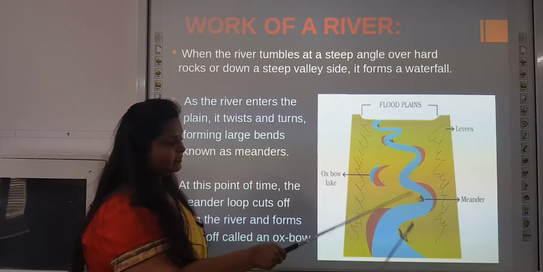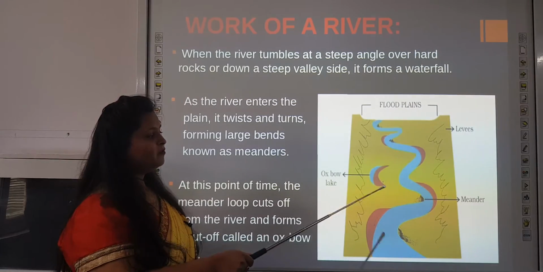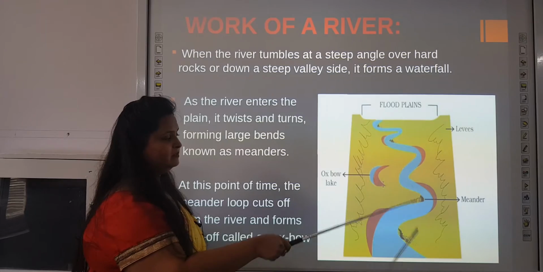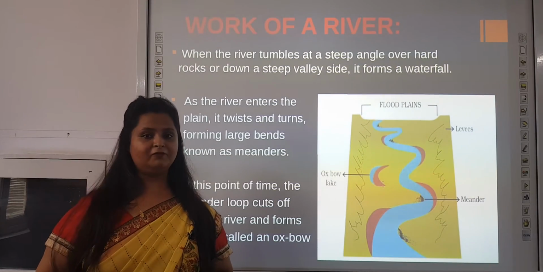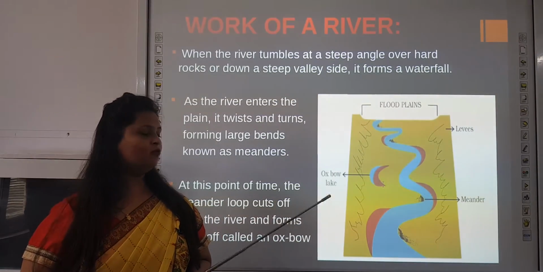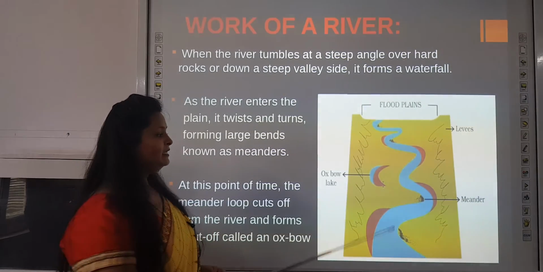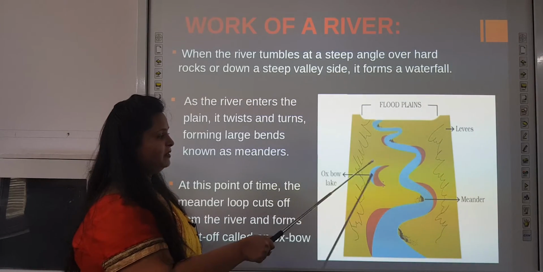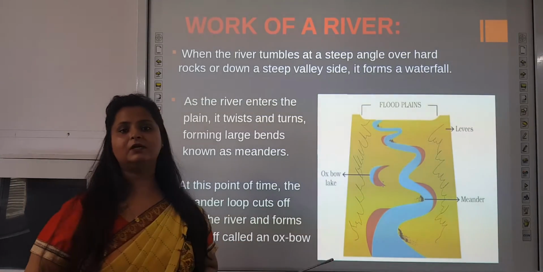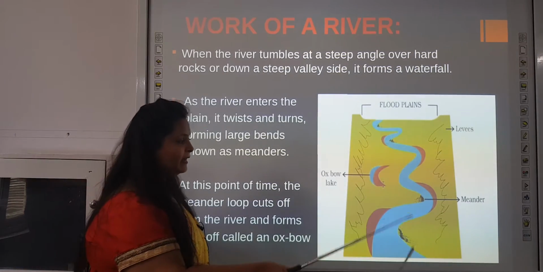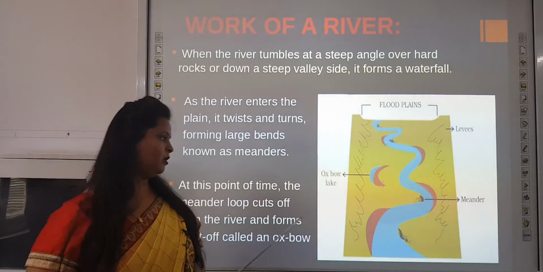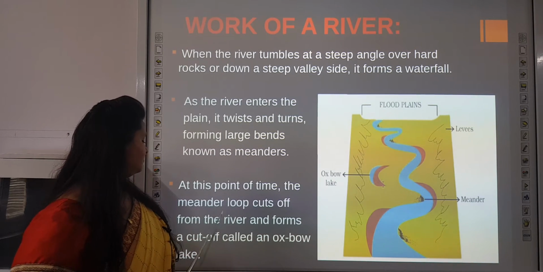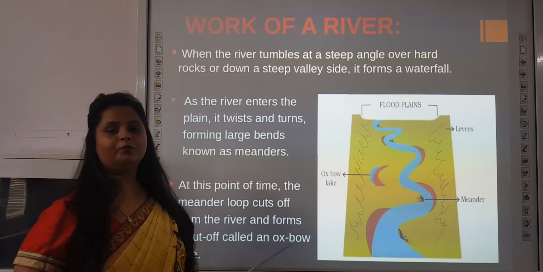You can see the meander in this diagram. When the flow of the water is very high, these kinds of shapes, these bends, are formed. But when the water flow is very less, when the water moves back to its normal speed, this meander cuts itself from the river, and a crescent shape structure is formed, which is known as an oxbow lake. So, from the meander itself, oxbow lakes are formed. At this point of time, the meander loop cuts off from the river and forms a cut-off lake called an oxbow lake.